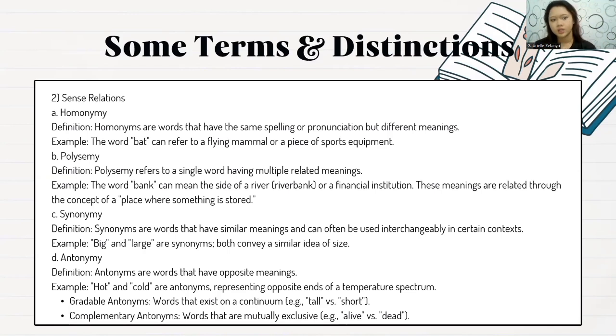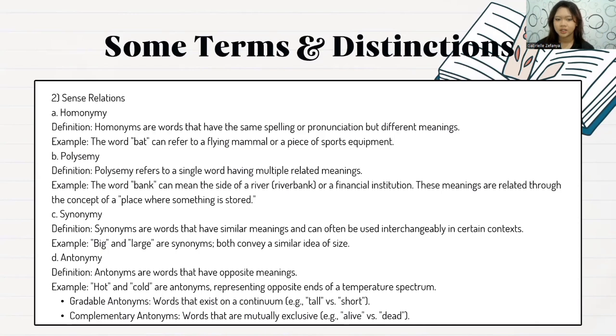And number two is sense relation. First one is homonym. Homonyms are words that have the same spelling or pronunciation but different meanings. For example, the word bat can refer to a flying mammal or a piece of sports equipment. Next is polysemy. Polysemy refers to a single word having multiple related meanings. For example, the word bank can mean the side of a river or a financial institution. These meanings are related through the concept of a place where something is stored.